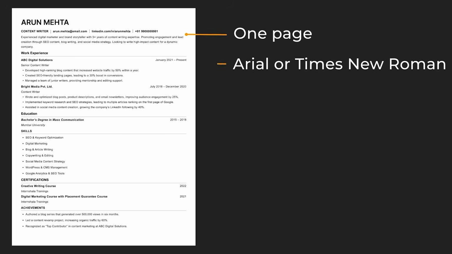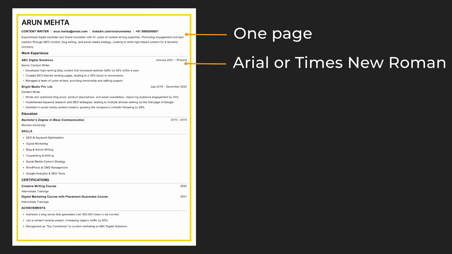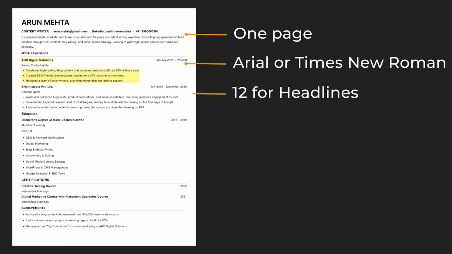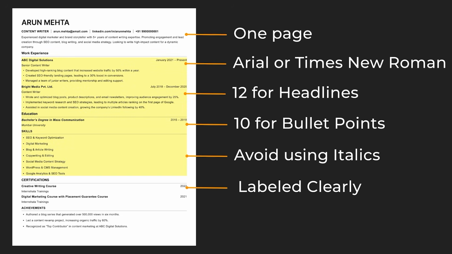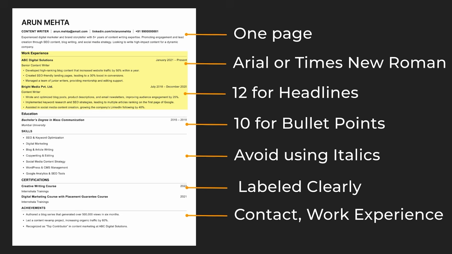The font style should be Times New Roman or Arial, and the font size should be 12 for headlines and 10 for the bullet points. Ensure that the headlines are bold and the details are in normal font. Avoid using italics in your text. The sections should be labeled clearly and correctly, with titles like contact, work experience, education qualifications.